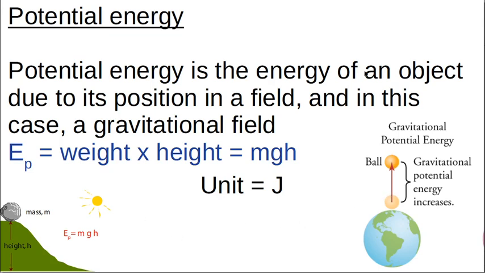So potential energy is the energy of an object due to its position in a field, and in this case the gravitational field. So potential energy is the weight, because this is the force that you're going to oppose due to gravity, times the height. We measure it in joules, so mgh. Here the mass m, the height h.